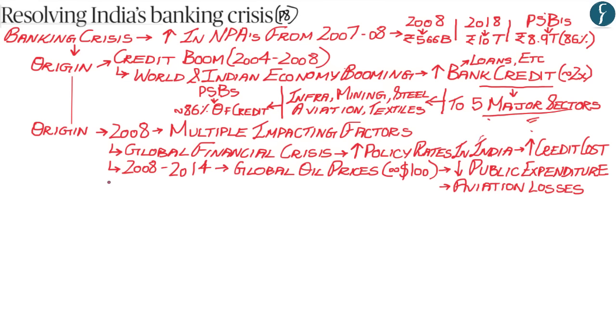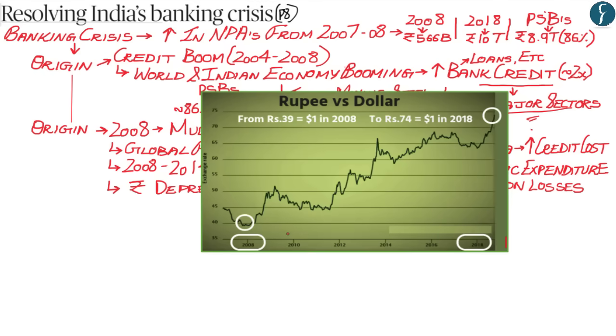Apart from this, what also happened was that the rupee began to depreciate. Now, if you take a look at this chart, what you see is that in 2008, $1 was equal to around rupees 40. However, what happened was that after the 2008 financial crisis and because of domestic factors, the rupee began to depreciate against the US dollar. Now, what you see even today is that this rupee depreciation against the US dollar has still not stopped, whereby it has increased from rupees 40 around 2008 to around rupees 70 in 2018.